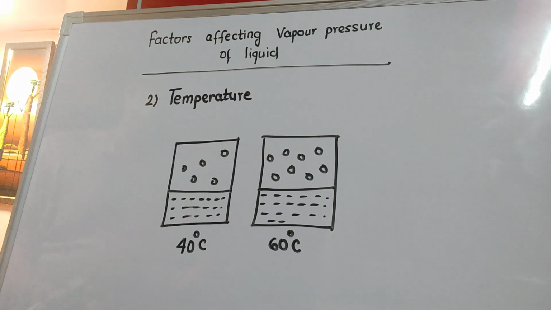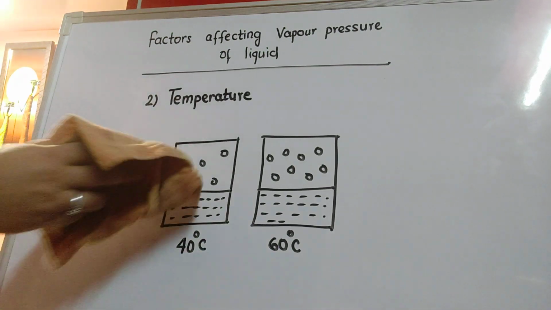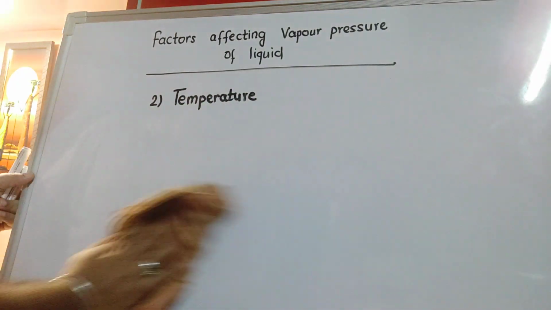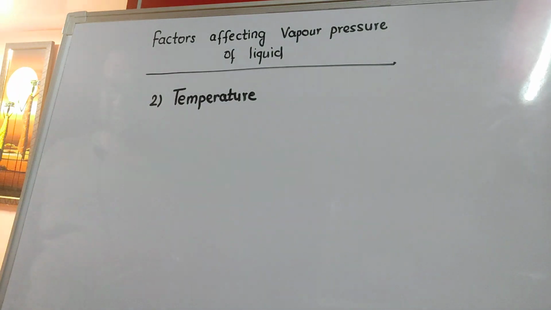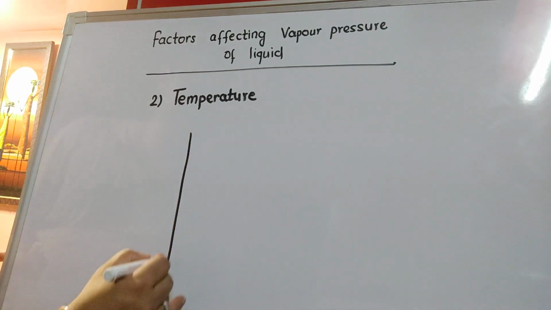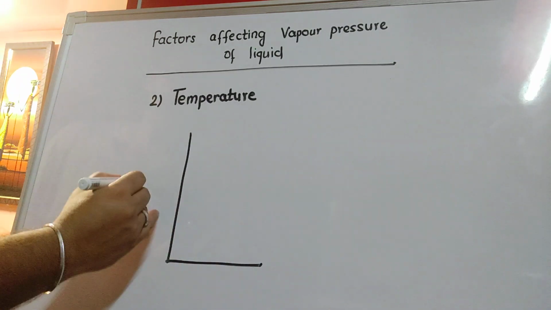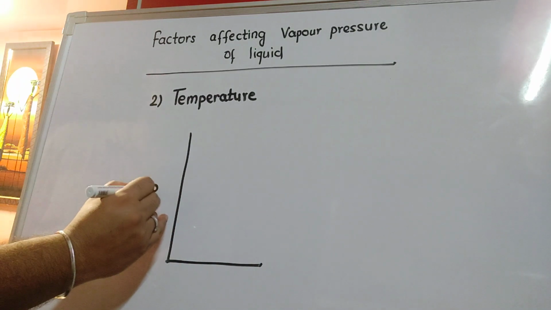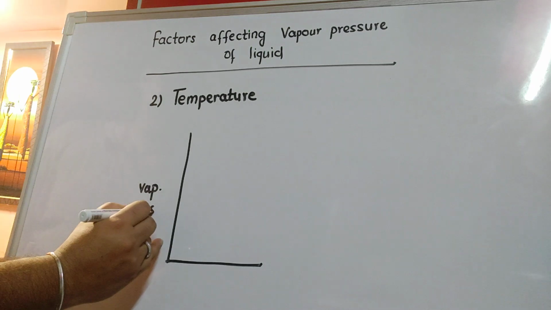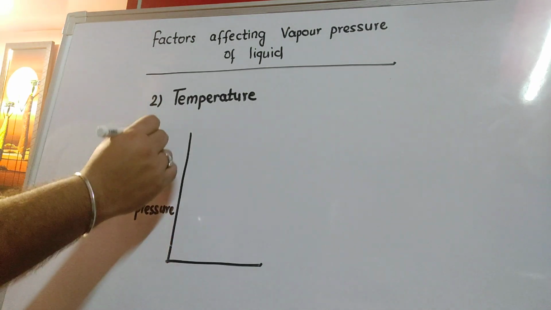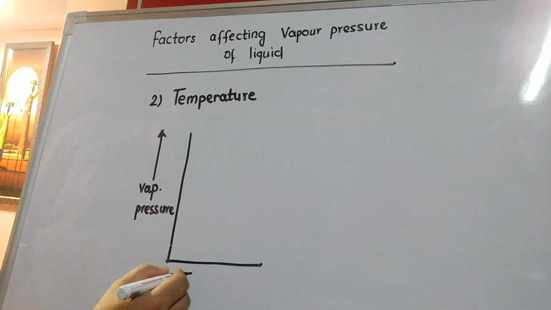Nature of liquid, I don't have any control over it. I cannot change the nature of the liquid, but what I can have control over is the temperature. If I increase the temperature, vapor pressure increases. If I decrease the temperature, vapor pressure decreases. There is a graph that has been plotted between vapor pressure of liquid versus temperature.